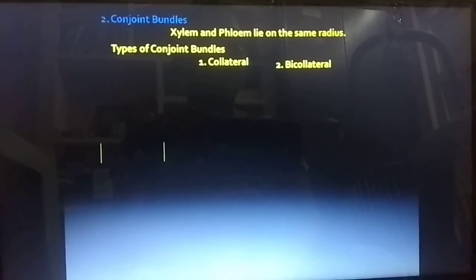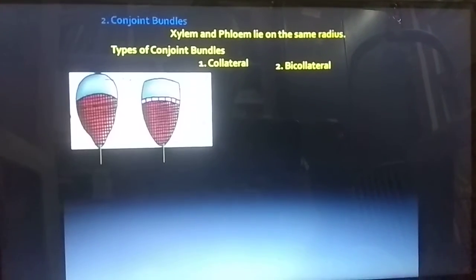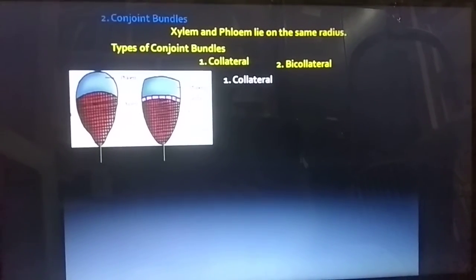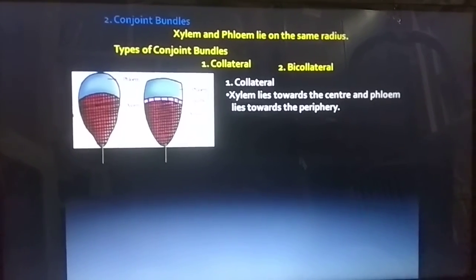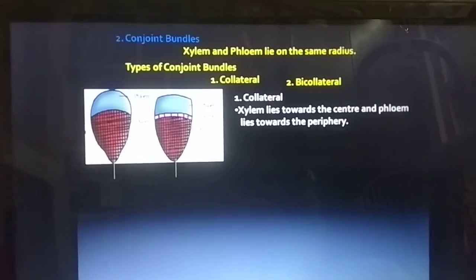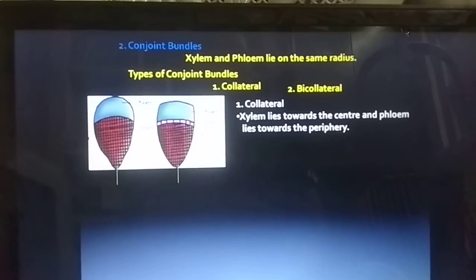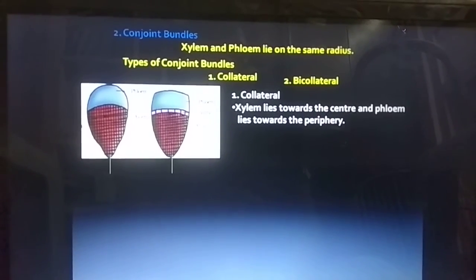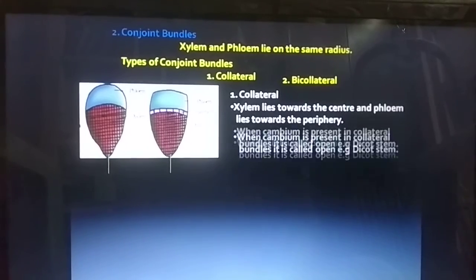Second one, bicollateral. First we are going to see collateral. In collateral, xylem lies towards the center and phloem lies towards the periphery.